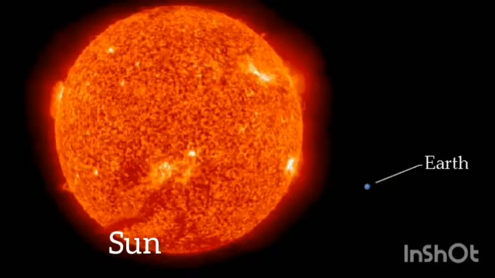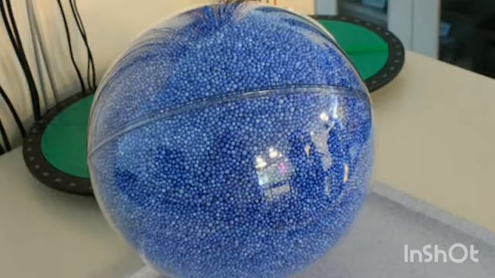Now children, see in the picture. You can all see the big hot sun there, and next to it a small tiny earth on which we live. Now you have all come to know the actual size of the sun and the earth. See how big the sun is and how the earth looks so small in front of the sun. Now children, as I told you, the sun is 1 million times bigger than our earth.